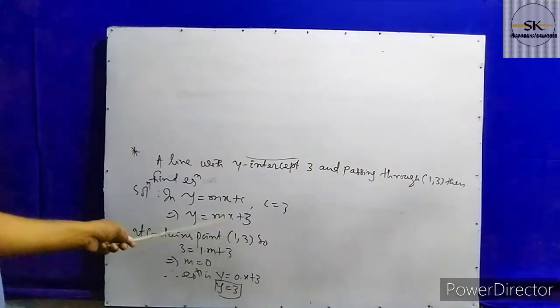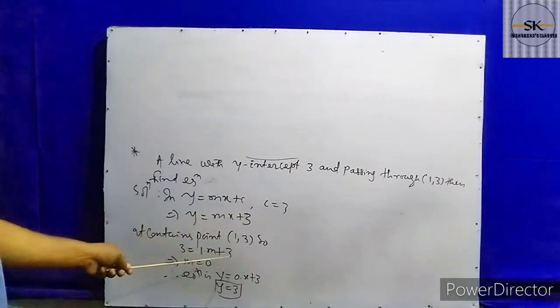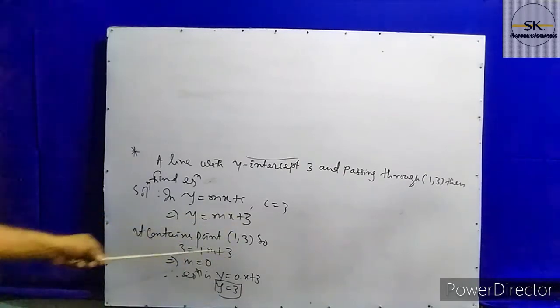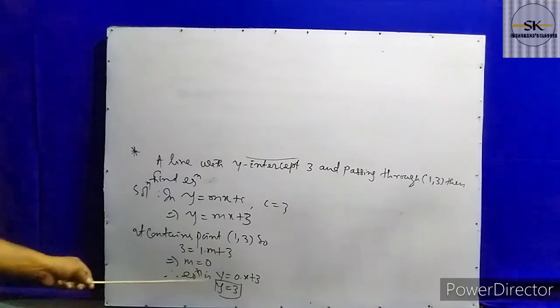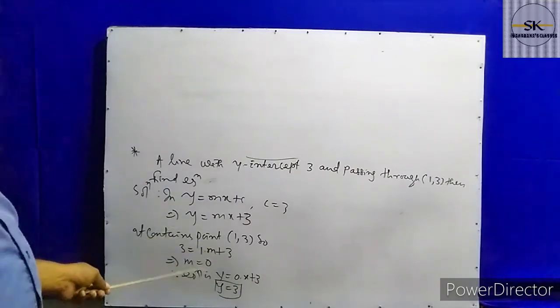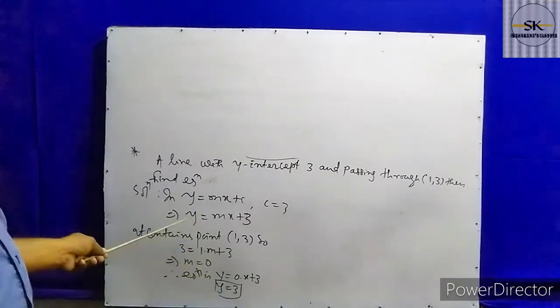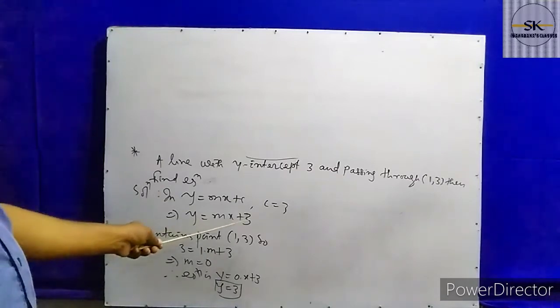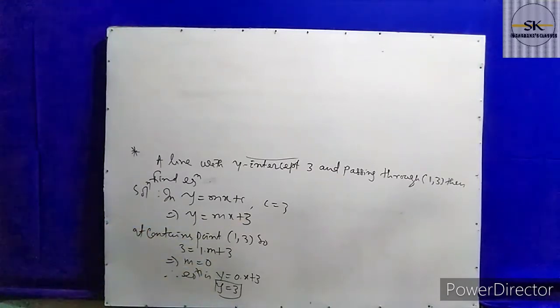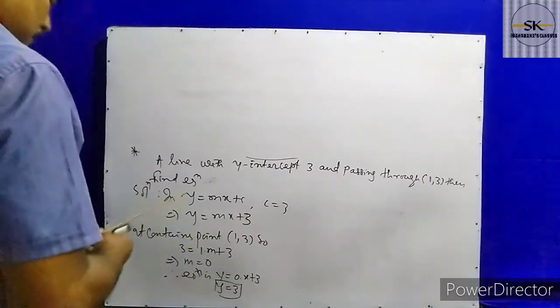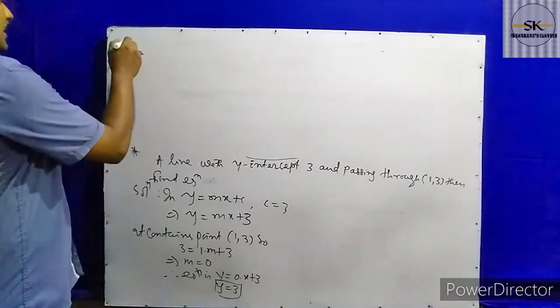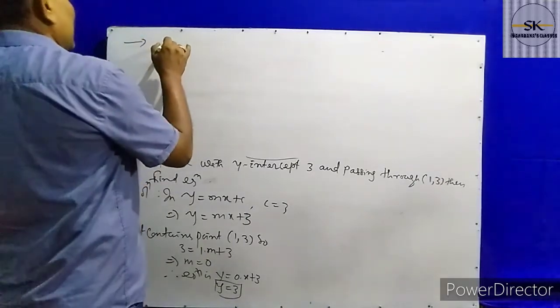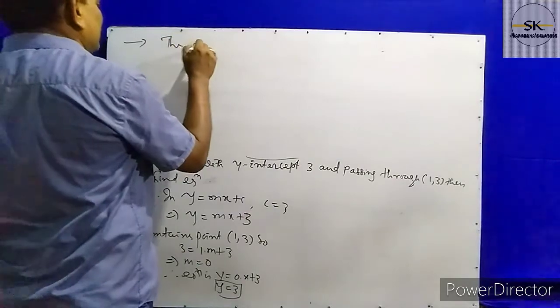When you put 1, you will get m plus 3 is equal to 3. Here 3 cancels, then m equal to 0. By putting m equal to 0, you will get y equal to 0 plus 3, or y equal to 3. This is the equation. Next, the next format of the equation of the straight line.